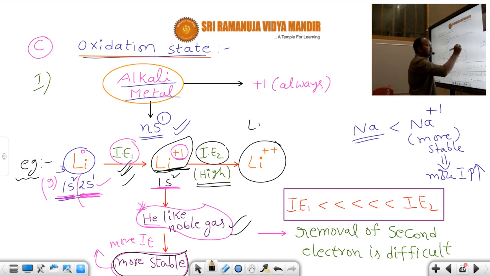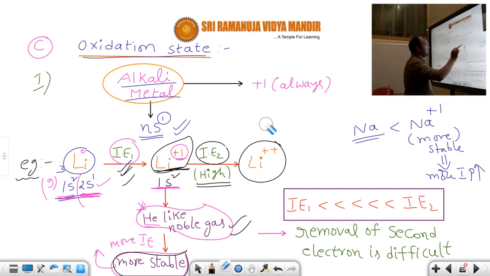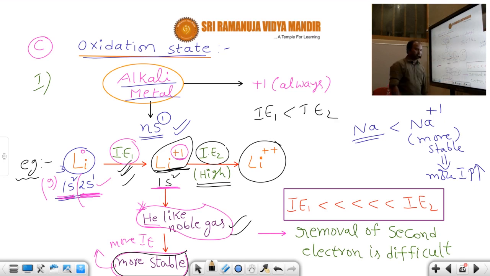Here is one point, remember that. Lithium +2, we can also write that as lithium plus, both will be correct. Removing the first electron is easy. But removing another electron from the univalent or monovalent cation is very difficult because it has more ionization energy. So which has more ionization potential? Compared with IE1, IE2 has more ionization potential.